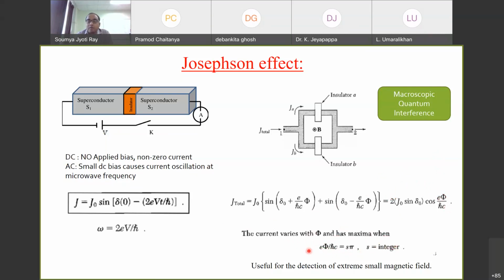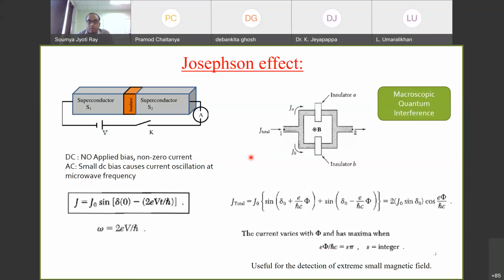As you see, there is a condition that has been established here. It tells us that the external field or external flux determined by B, if it is an integral multiple of some quantity determined by h bar c, e, and pi, then only I will get a maximum or minimum of current. That property is quite useful for extremely small detection of magnetic field, and this is what is used to design a SQUID.